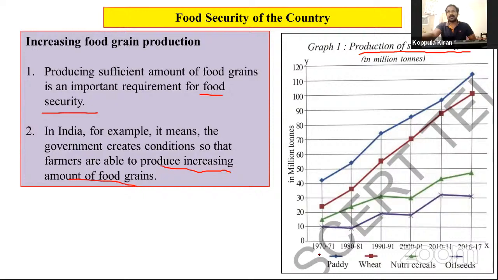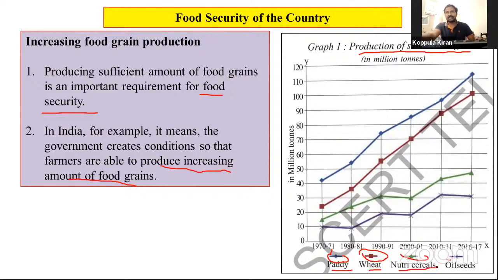This is the x-axis and this is the y-axis. On the x-axis we have taken food grains: paddy, wheat. These are the indications in the graph. Look carefully at these colors and graph lines.